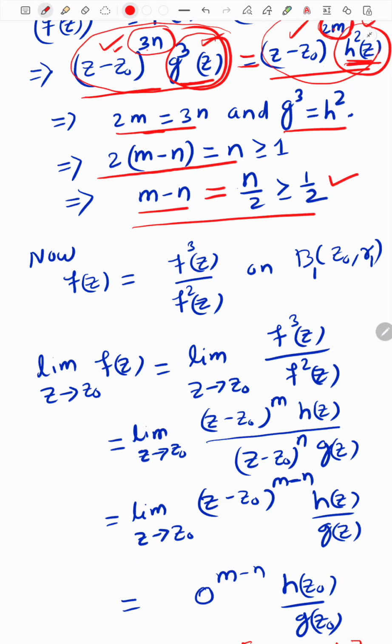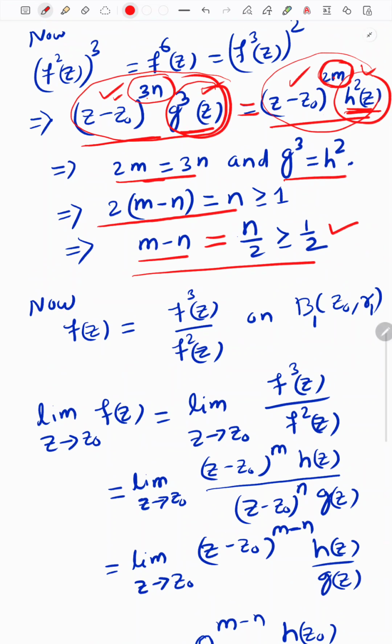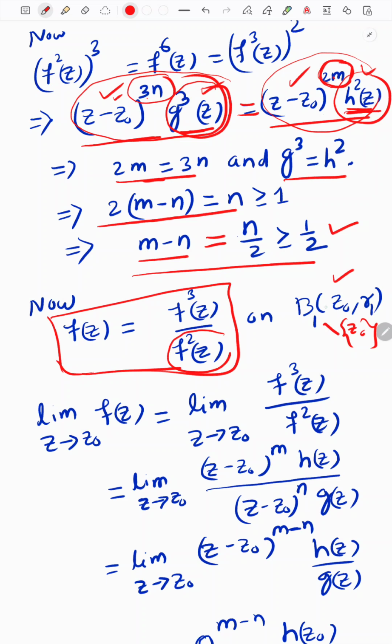Now we will write this function. But here we cannot write it because f square z is non-zero on this ball, but it is non-zero on the deleted neighborhood. So we will take the difference of z naught. Then only we can write this formula. This formula is valid on this deleted ball, where we have excluded the point z naught.